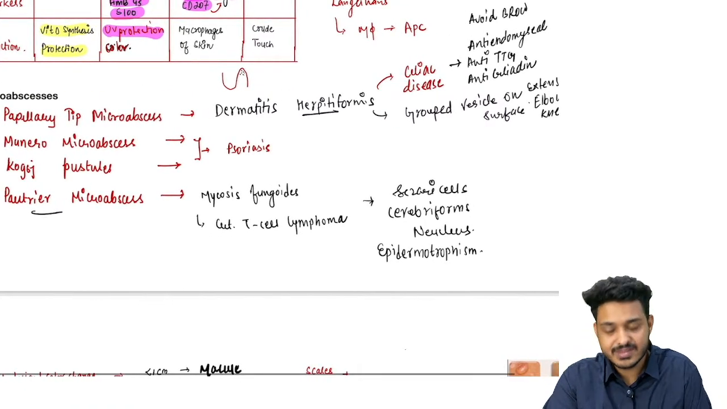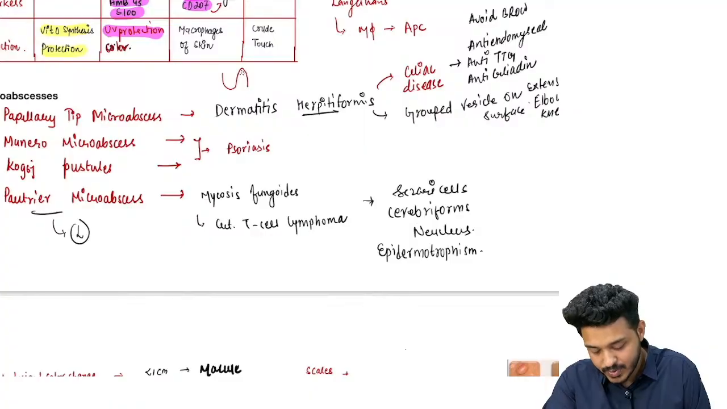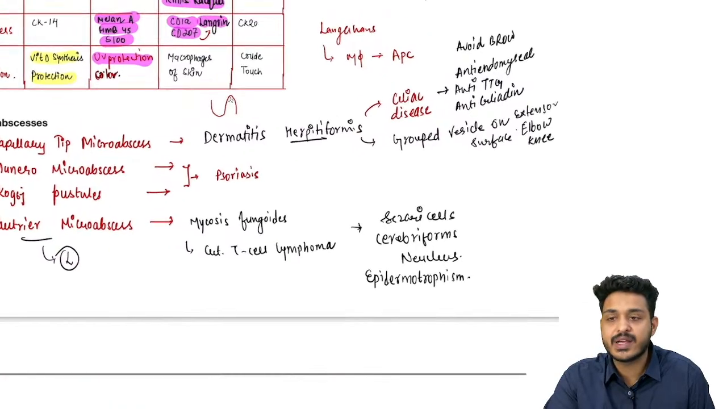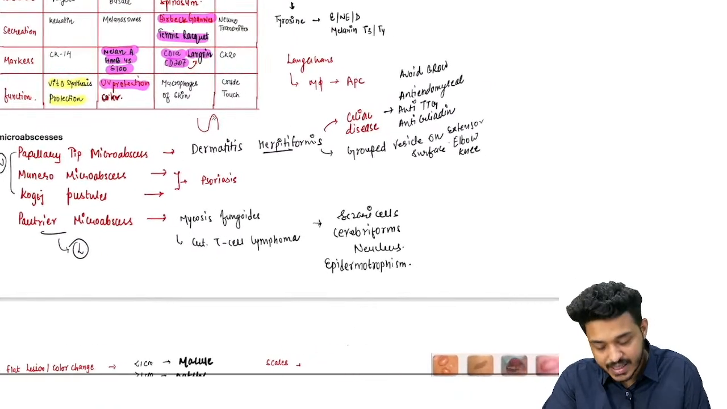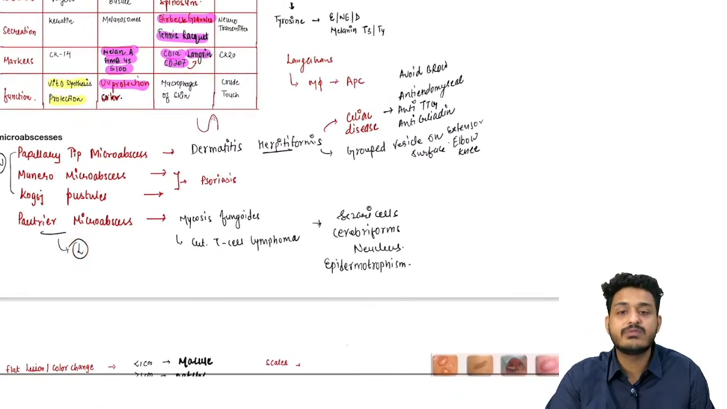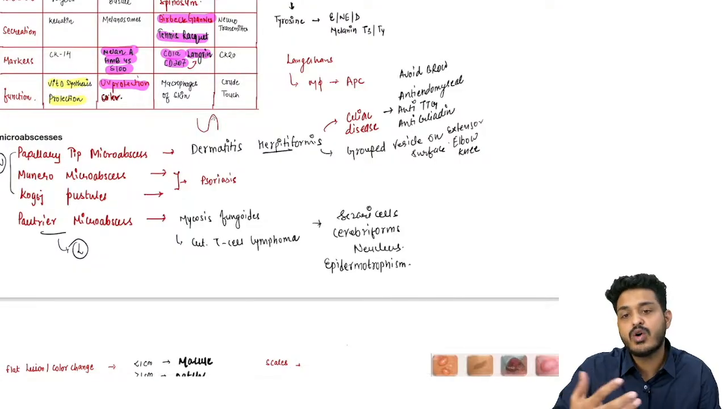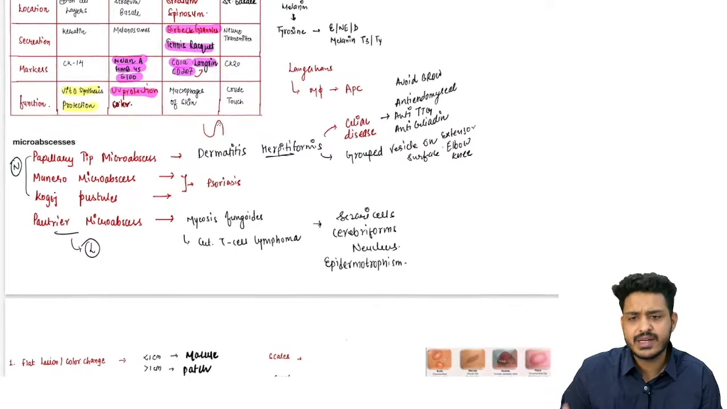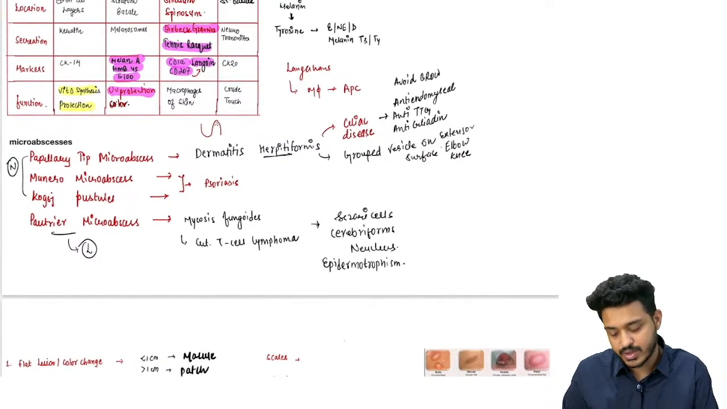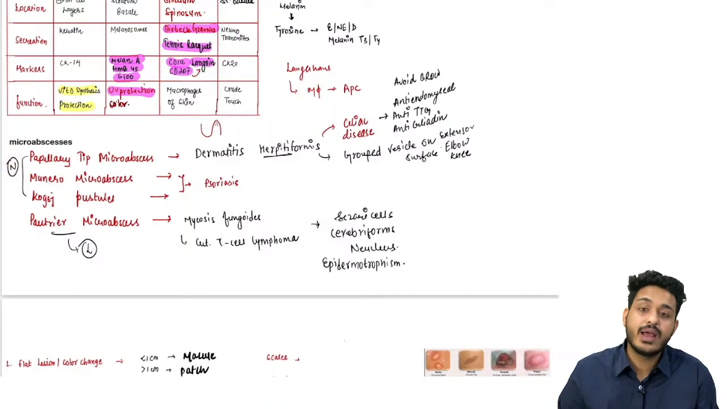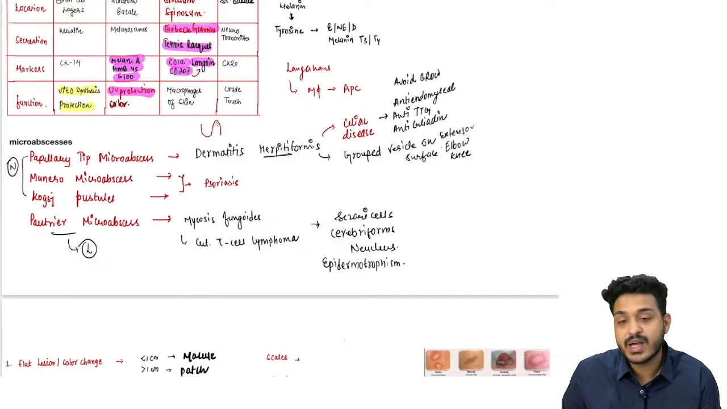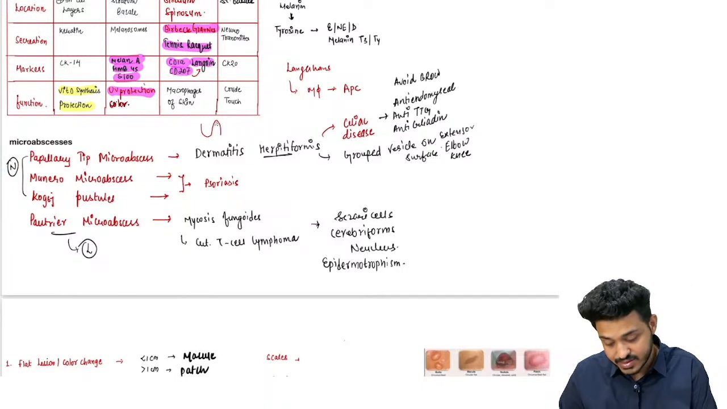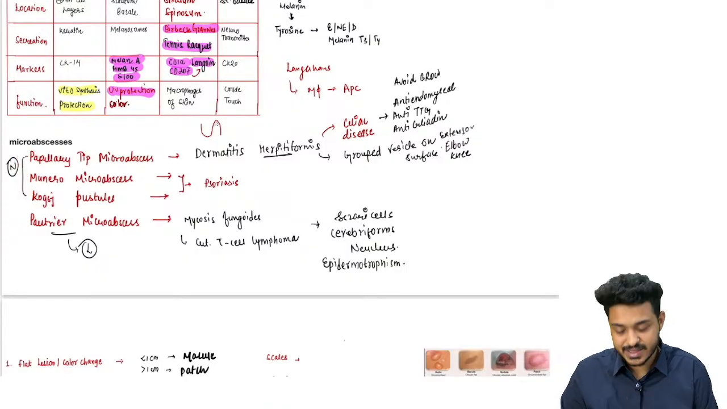This is your Pautrier's microabscess, which is a lymphocytic type of microabscess. All three are going to be what? Neutrophilic microabscess. In the other three you will find neutrophils; here you will find lymphocytes. Lymphocytes are something which will happen after a long period of time, right? After some days lymphocytes generally come, and it will tell you about a viral kind of infection. Neutrophils are going to be acute and they are going to be telling us about some kind of a bacterial entity, right? So this is going to be Pautrier's microabscess and your Munro microabscess and Kogoj pustules.